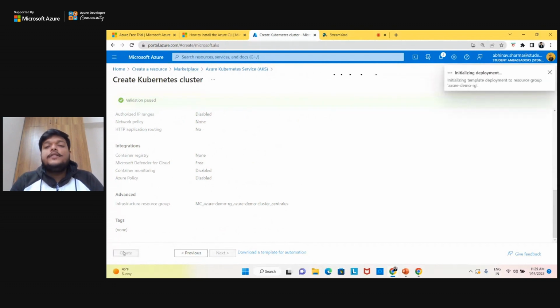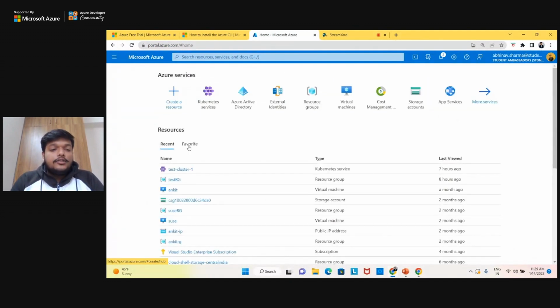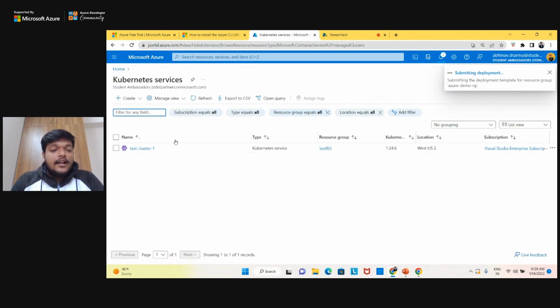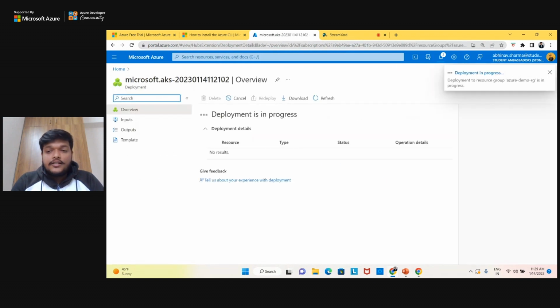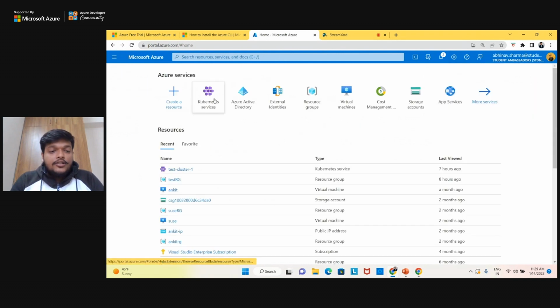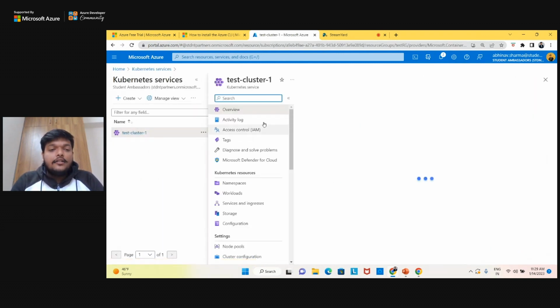Now server creation can take 5 to 15 minutes. So I have already created one server for you. So how to access your server? Just go to Kubernetes services, and here you can see your clusters. We have created a cluster already, but that is in the provisioning state, right? You can see the deployment is in progress. So we can go and check out this already created server.